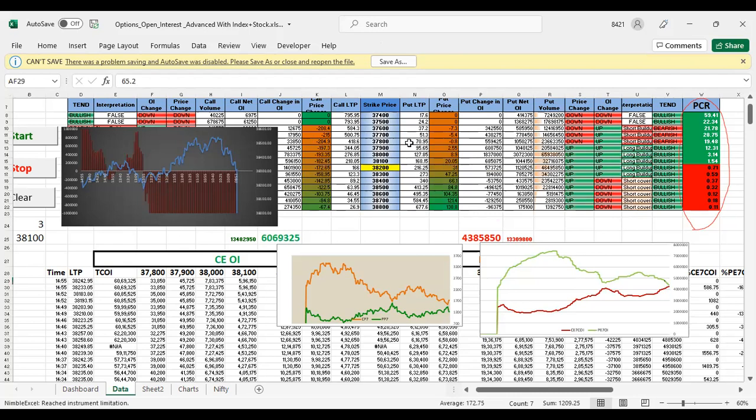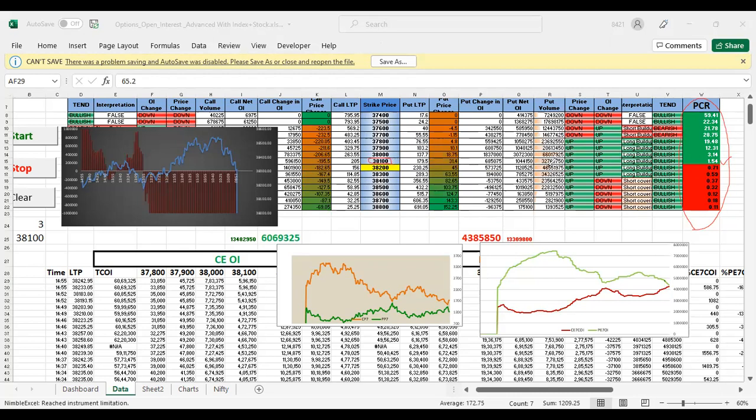These are the PCR values for each strike price. This one, 1.54, is the PCR value for the strike price of, I think all of you are able to see, 38,100.